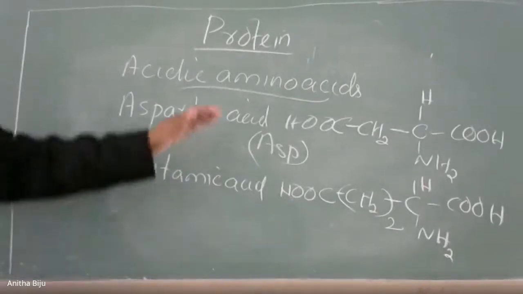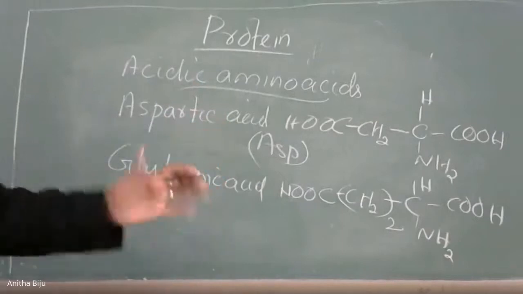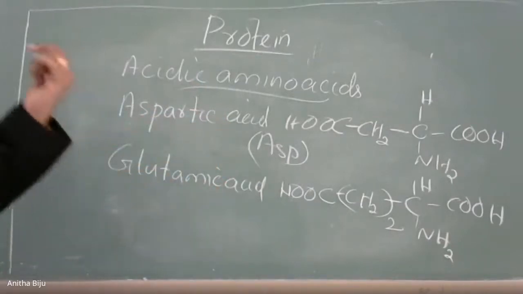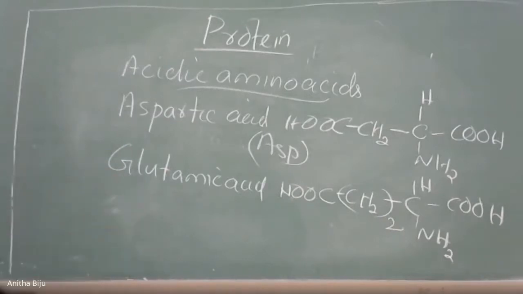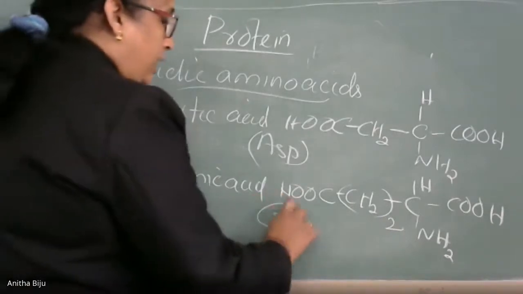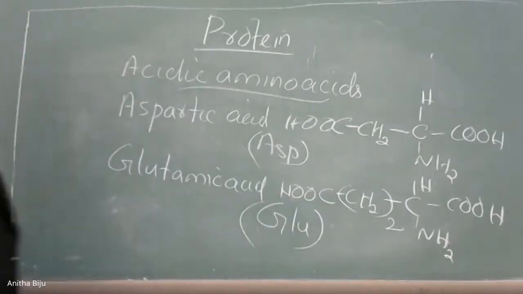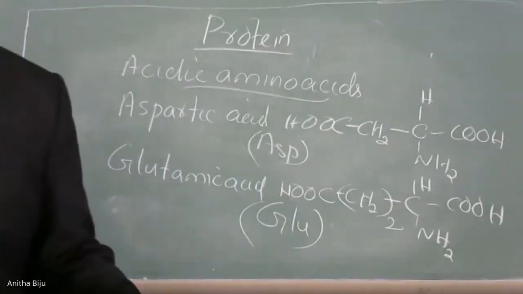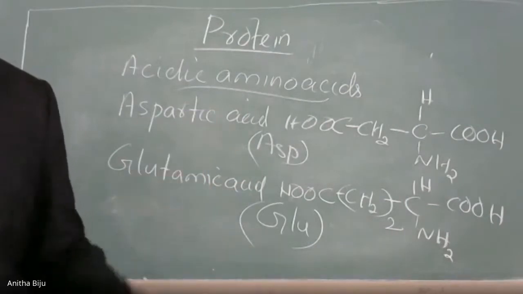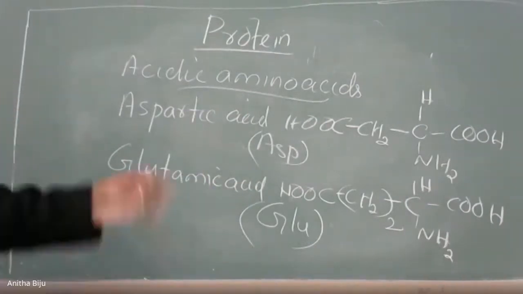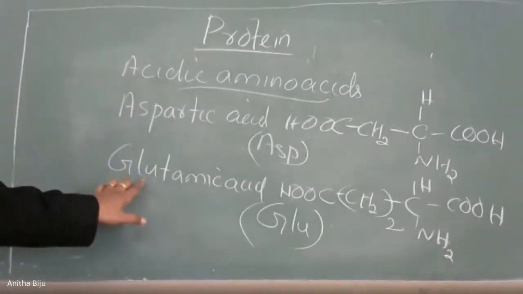This gradual increase of the CH2 group helps you remember it easily. Aspartic acid and glutamic acid; the symbolic representation for glutamic acid is GL. So for neutral amino acids, you can remember a minimum of two examples: glycine and alanine. In the case of acidic amino acids, you can remember these two examples: aspartic acid and glutamic acid.